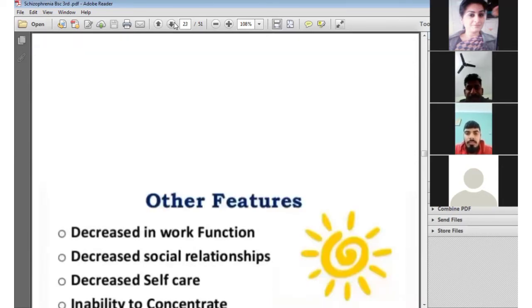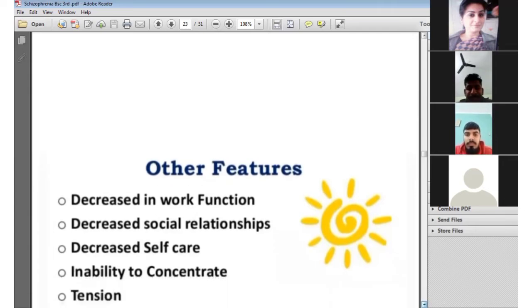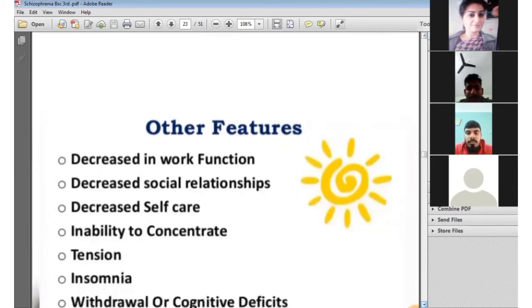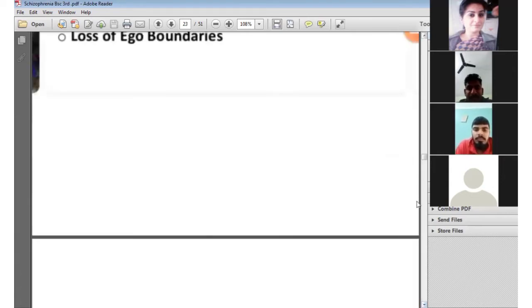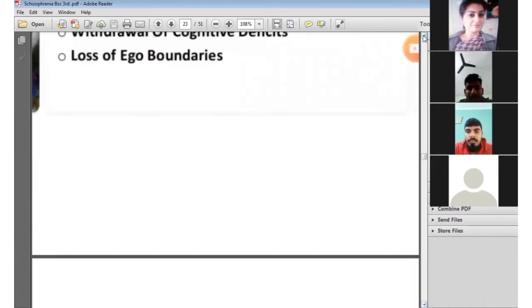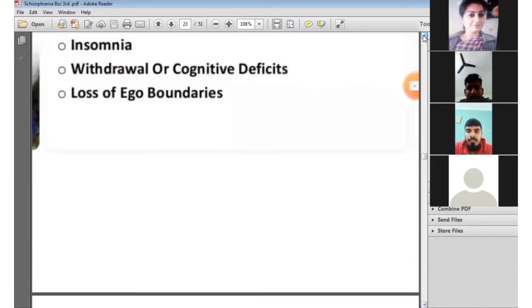Other features shown by a person suffering from schizophrenia include decrease in work function and decreased social relationships, meaning deprived of social relationships. Decreased self-care, he or she is unable to do self-care, inability to concentrate on anything, tension, insomnia, withdrawal, cognitive defect, and loss of ego boundaries. The ego of the person is lost due to schizophrenia.